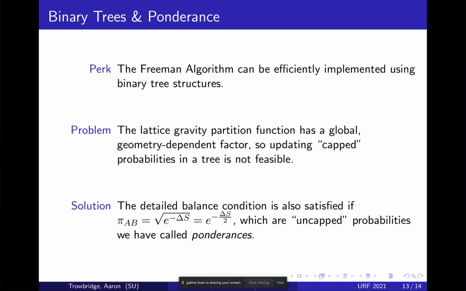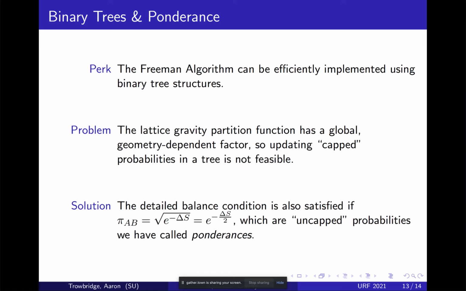But the detailed balance condition is also satisfied if you take the square root of the probability, or e to the minus delta S over 2. So if you say pi AB is equal to this number, which is not necessarily less than 1, we call it a ponderance, a word that basically means weighting. We think of it as an uncapped probability, in quotes, because it's not really a probability. We can efficiently put this on the computer, and then we can factor out the global factor and do everything we want. So that's great.